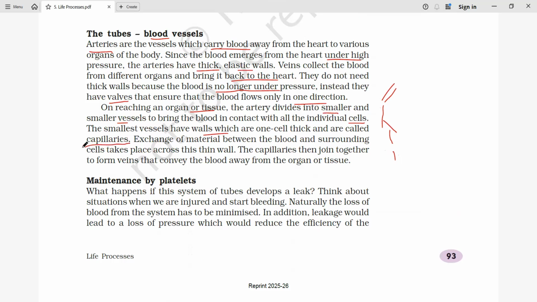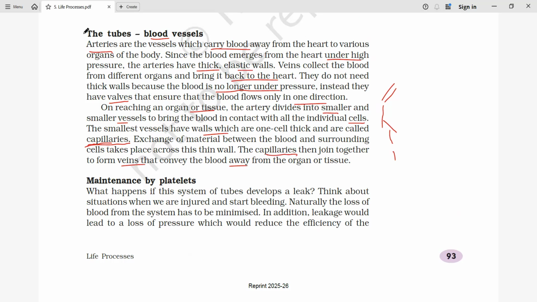So capillaries, as we have just seen, are available in the lungs as well as other organs. This is the smallest, thinnest part. Here the exchange of materials takes place between the blood and the surroundings through this thin wall. And further, when we are returning the deoxygenated blood, these capillaries join together to form the veins, and through the veins, as we have seen, blood is taken away from the organs to the heart.